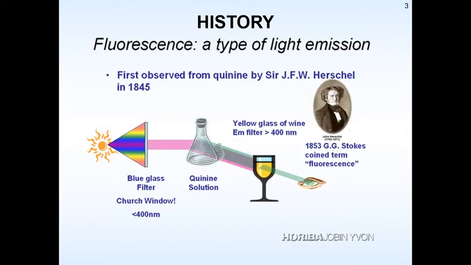Let us see a brief history of fluorescence. What exactly is fluorescence? It's a type of light emission. It was first observed from quinine by Sir J.F.W. Herschel in 1845.